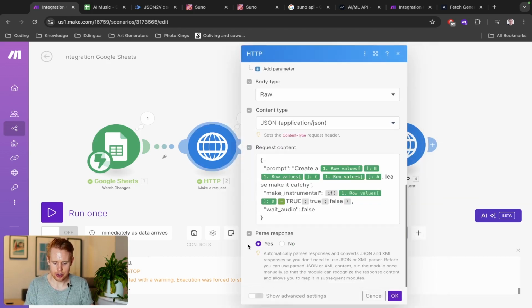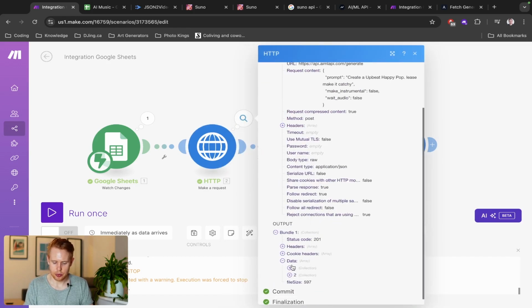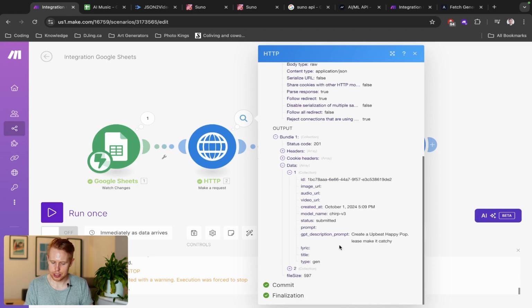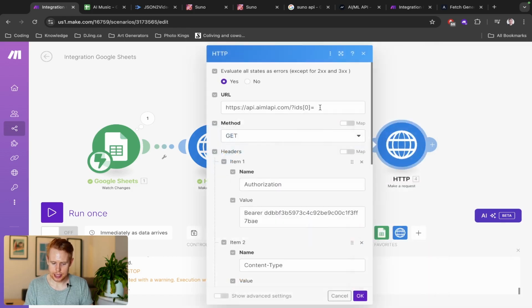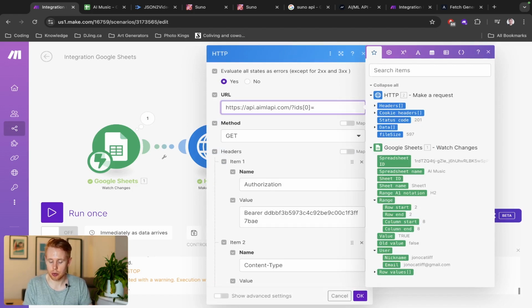You can see here with the parse response, it clicked yes. And what that did is it gave us this beautiful data, which is prettified and just parsed. So we can come in here and see all the information. Now, what I want to do is I want to copy this ID here and I want to paste that ID over here, right? And you could just go ahead and hard code it in there, but obviously that's not ideal because that's only going to work one time.